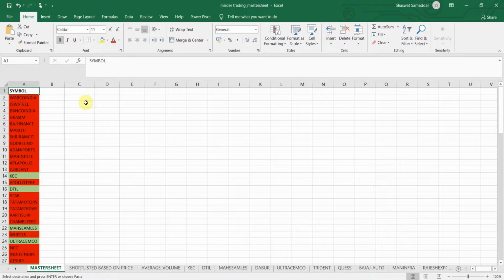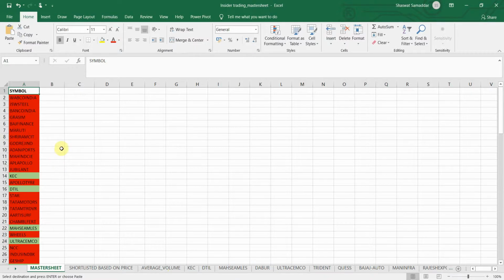Now what we have to do is shift to the master sheet that I have created. So I'll just quickly copy down all these symbols. So let me just move to the master sheet. Yeah, so as you can see, I have named it insider trading master sheet.